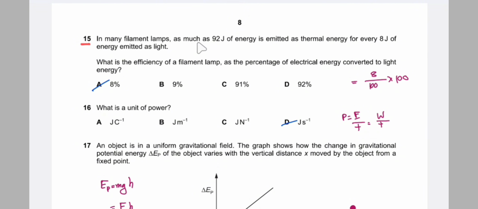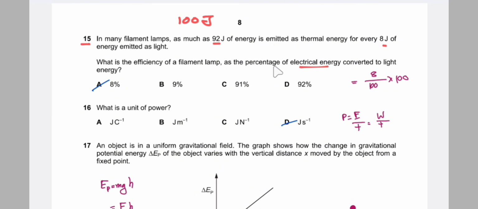15. In many filament lamps, as much as 92 joule of energy is emitted as thermal energy for every 8 joule of energy emitted as light. So that means 92 is thermal energy and 8 joule is light. That means that total energy is 100 joule, and from this 100 joule, 92 is thermal energy and 8 joule is light. What is the efficiency of the filament lamp as a percentage of the electrical energy converted to light energy? So what is the electrical energy that is supplied? That means the total energy that is supplied. So total energy is 92 plus 8, that is 100 joule of energy that is supplied.